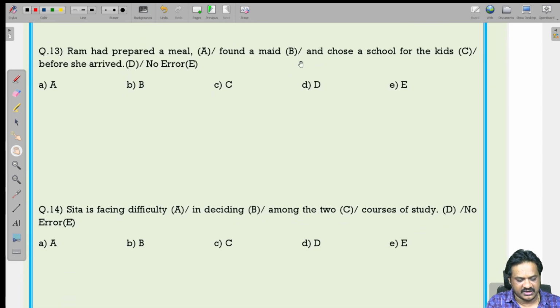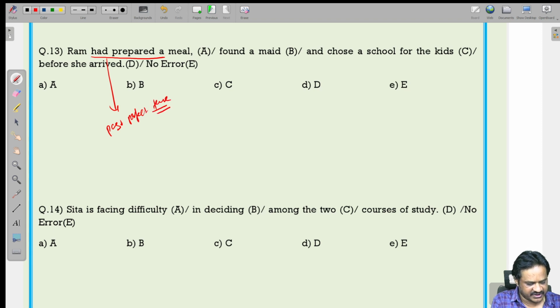Next, Ram had prepared a meal, found a maid and chose a school for the kids before she arrived. So, here Ram had prepared a meal. Had prepared means it is nothing but the past perfect tense.